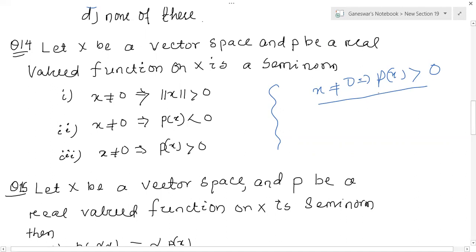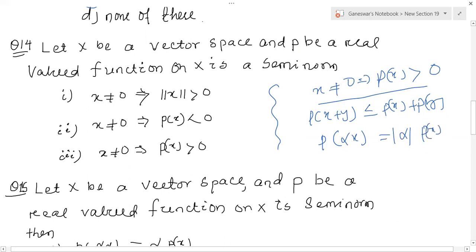Then another condition, P of x plus y is less than or equal to P of x plus P of y. Third condition, P of alpha x is equal to alpha P of x.